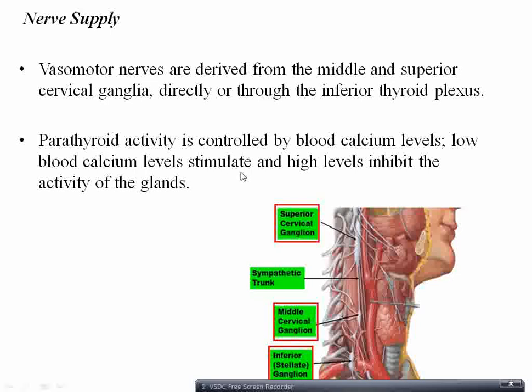So it is just the opposite action of calcitonin. What does calcitonin do? Calcitonin takes the calcium from the blood and deposits it in the skeletal system. So whenever there is a low blood calcium level, that can stimulate the parathormone. Whereas when there is a high level of calcium in the blood, that inhibits the parathyroid gland. So calcitonin and the parathormone act in opposite directions.